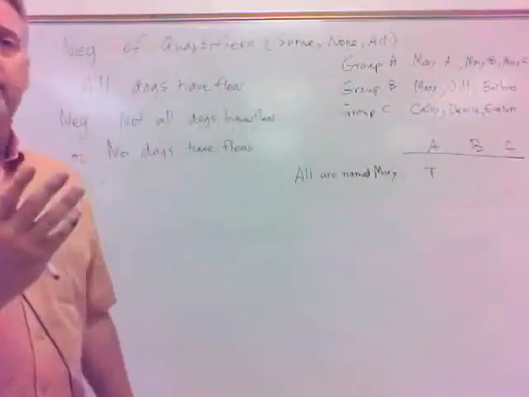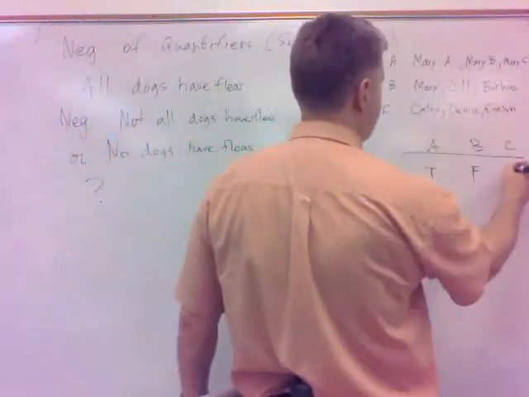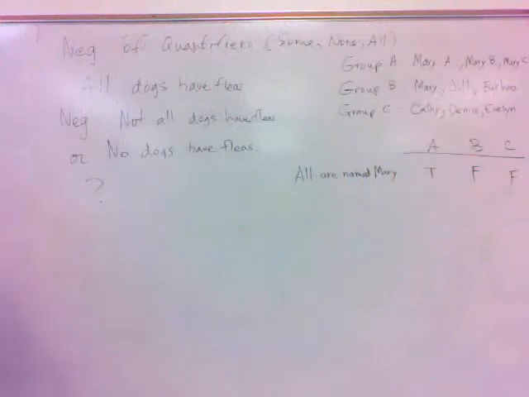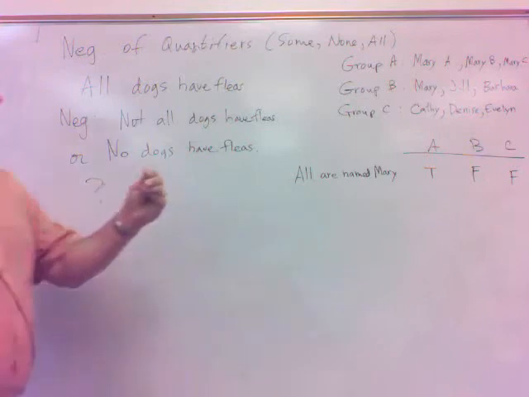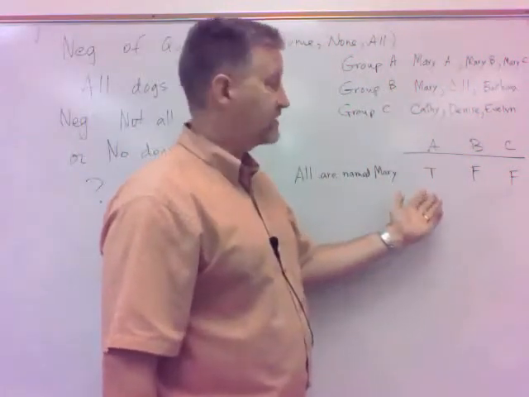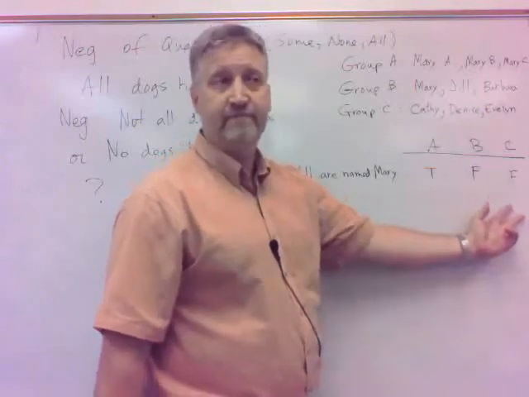Are all of them named Mary in group B? No, so that's false. And then all of them are named Mary in group C, obviously that's false, okay? To be a negation of this, it has to be opposite in all cases. So if I have a negation, what is it going to be across the board here? The negation is going to be false, true, true, isn't it?